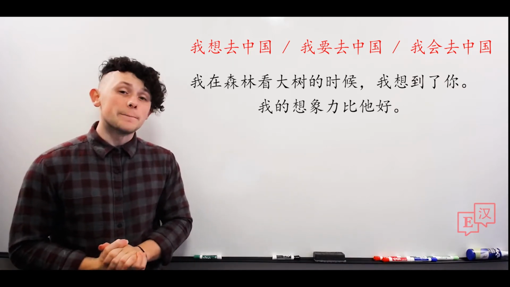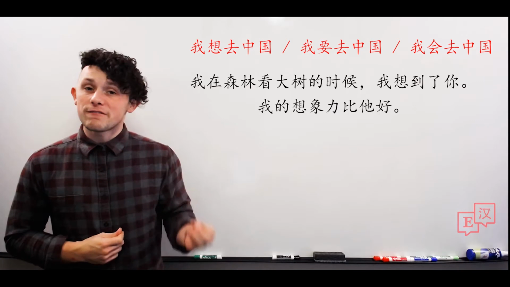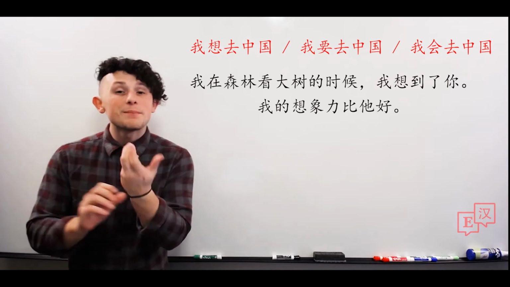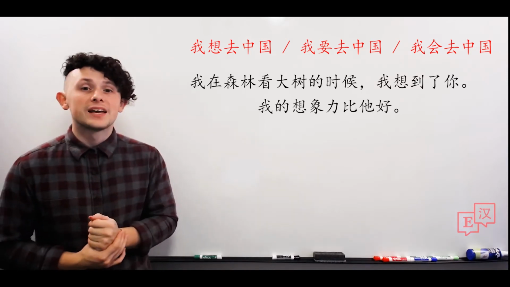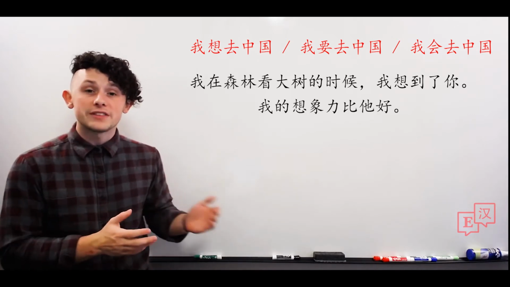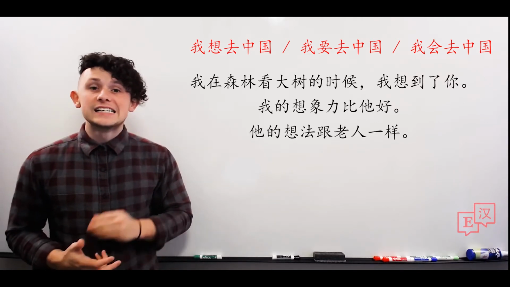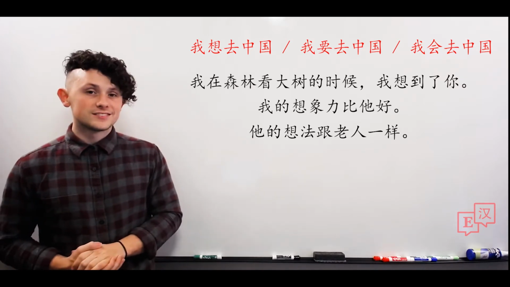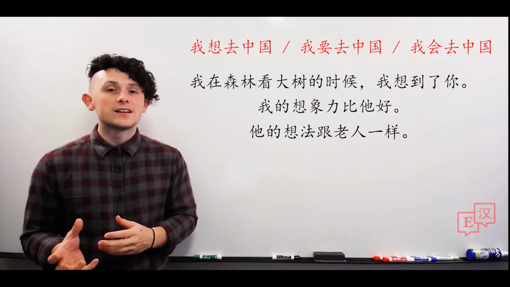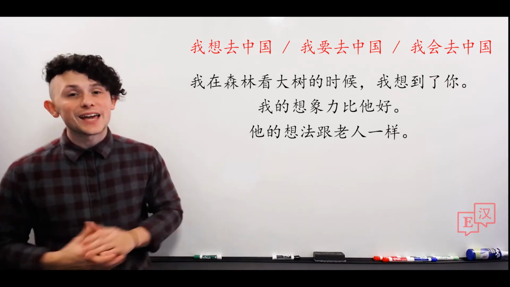我的想象力比他好. The last usage of 想 we're going to use is 想法, meaning literally thinking method. 想法. And this is very commonly used to mean someone's thought, the way someone thinks, someone's process of thinking. So, 他的想法跟老人一样。His way of thinking with old people, the same. Or in other words, he thinks just like old people.